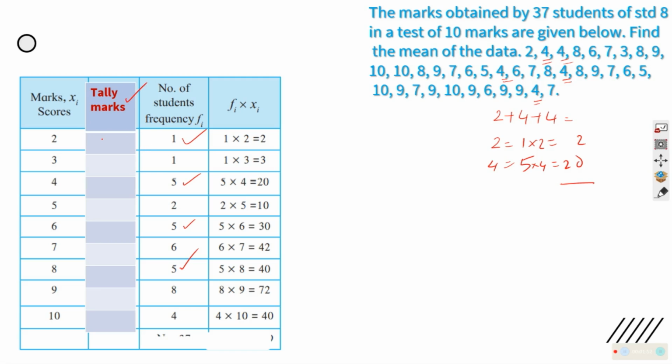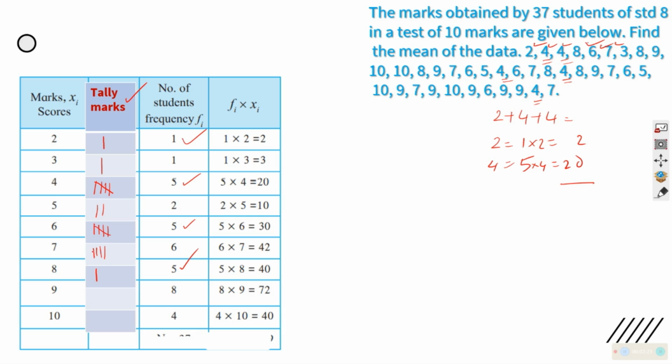What is tally mark? Put a line when you see a 1. Sorry, when you see a 2. Now next one is 4, again a 4, so you can put 2 lines over here. These are tally marks. And an 8, you can put a 1 here. There is a 6, you can put here. There is a 7, you can put a line here. Thereby you will keep on filling, and when you get 5, we'll put the 5th one as a cross.